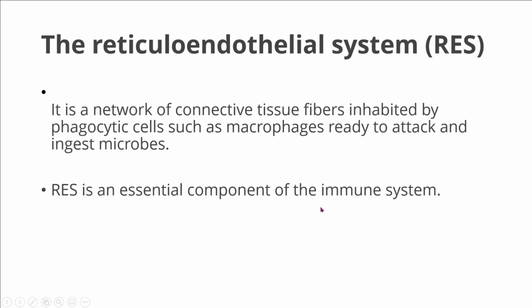The reticuloendothelial system is an essential component of the immune system. Why are we talking about the reticular system along with the lymphatic system? The idea is that in the lymph nodes, there is a huge quantity of these macrophages present. That is, the reticuloendothelial system and lymph nodes work together, because the macrophages of this system are present in the lymph nodes.